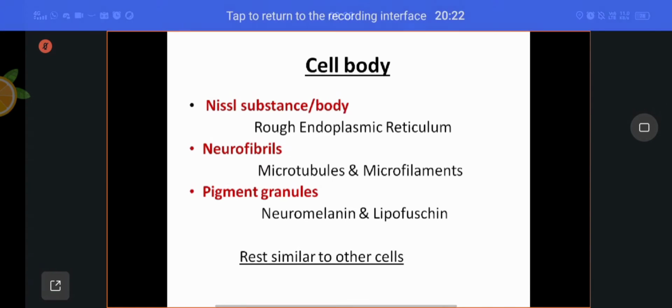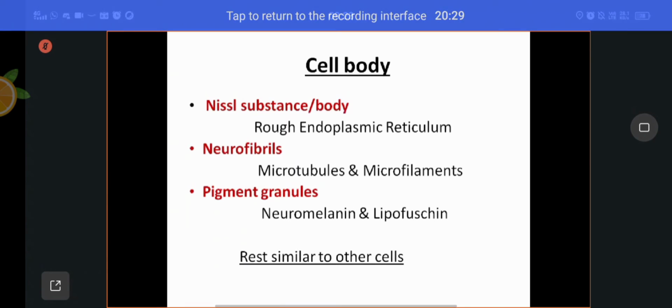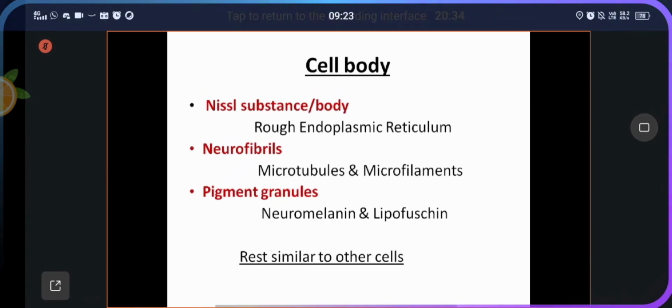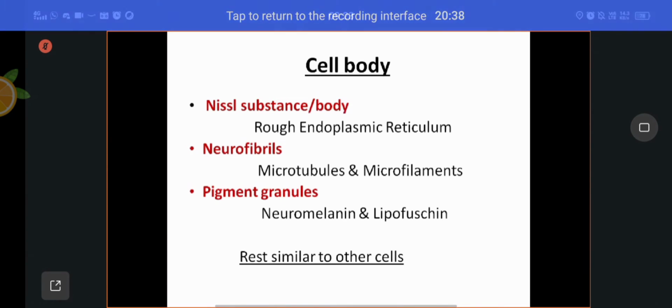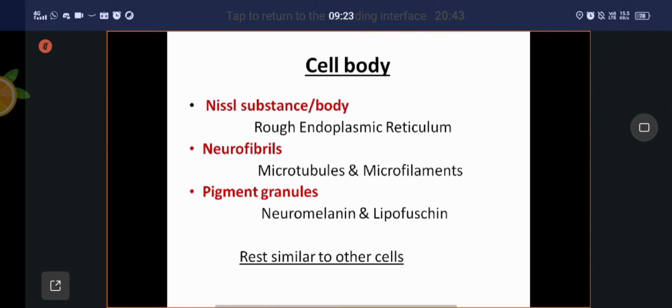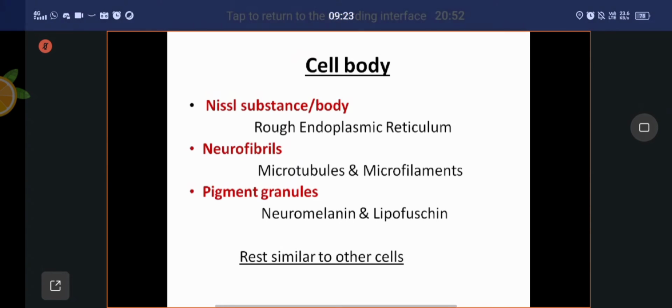Whenever a cell is rich in rough endoplasmic reticulum, that cell is mainly responsible for the synthesis of proteins. Here, the neurotransmitters, which are protein in nature, will be synthesized by this rough endoplasmic reticulum. It is called Nissl substance or Nissl bodies.